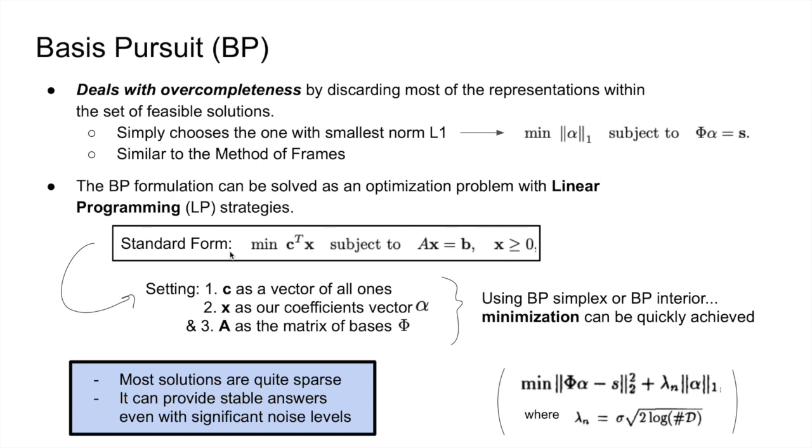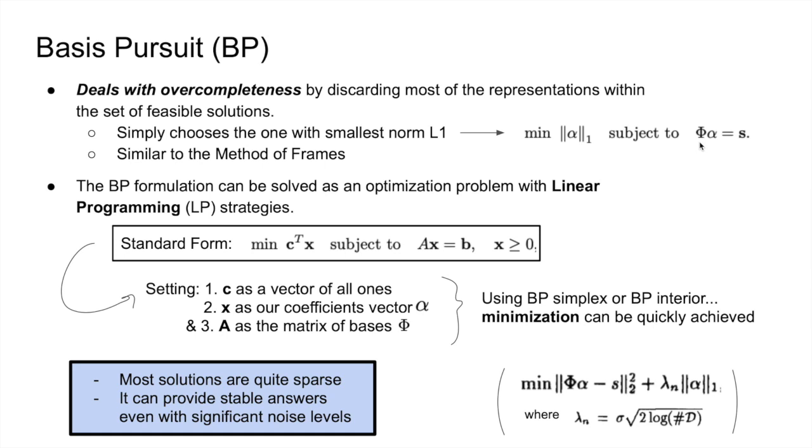And by making the appropriate substitutions, the original problem, which is minimizing the L1 norm of alpha, subject to S equals phi alpha, can be really simplified. So C in the formula would be a vector with all ones. X would be our coefficients vector alpha, and the matrix A could be substituted with the matrix phi of bases.